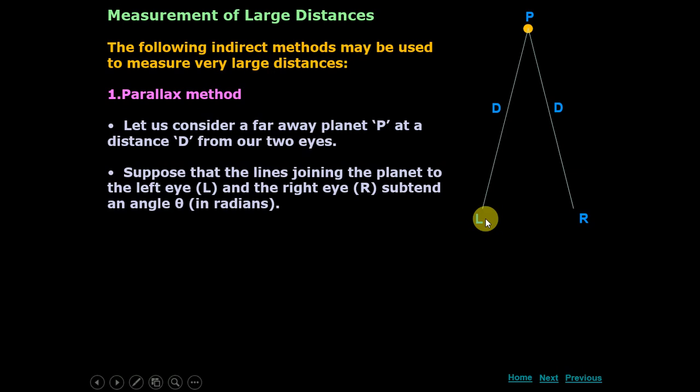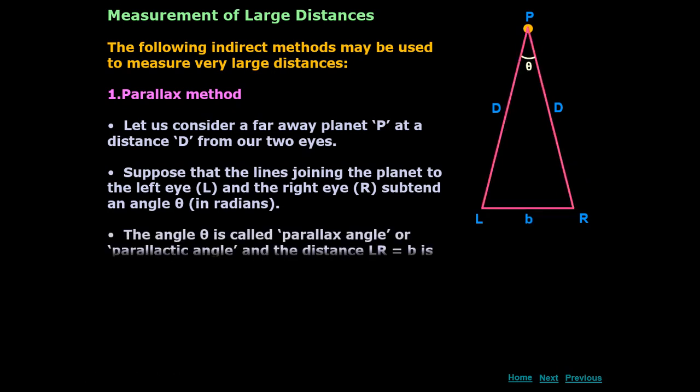Suppose that the line joining the planet to the left eye L and right eye R subtend an angle theta here. So you see this angle which is subtended by left eye and right eye at the planet is theta. The angle theta is called parallax angle or parallactic angle, and the distance LR, that is B, is called basis. So distance between the two.